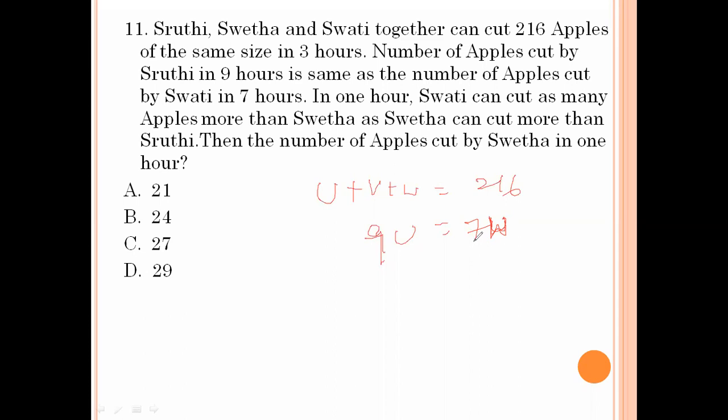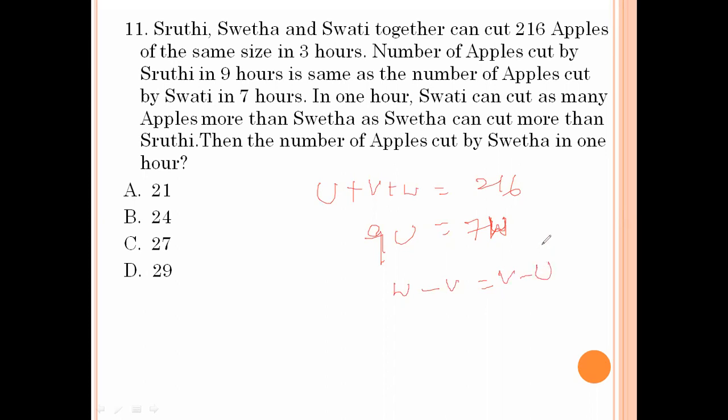In 1 hour, Swati can cut as many apples more than Sweta as Sweta can cut more than Shruti. W minus V equals V minus U.